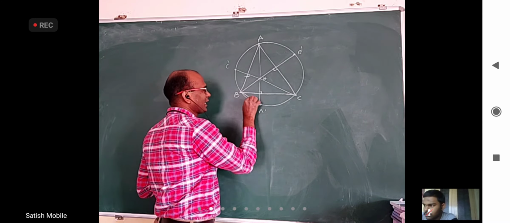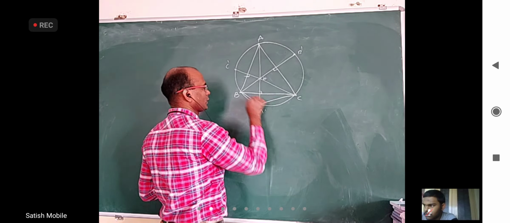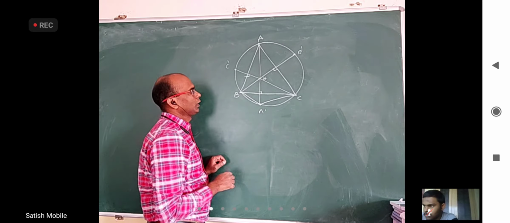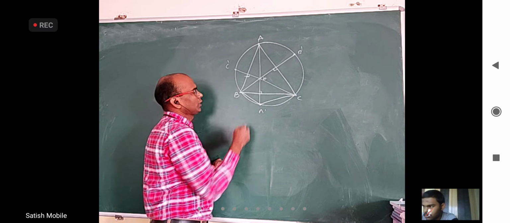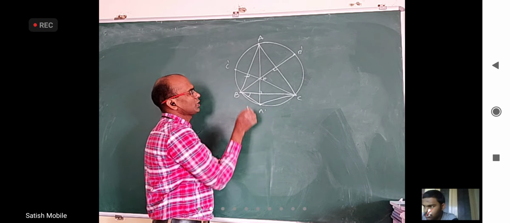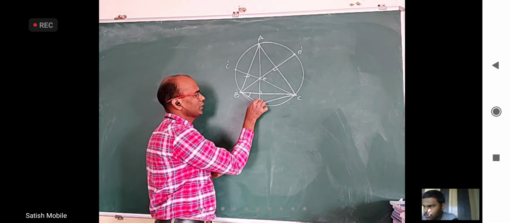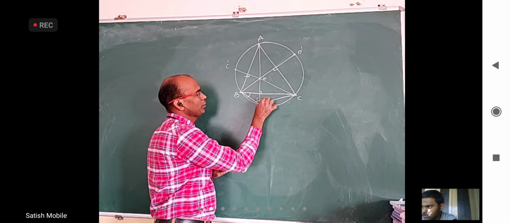If I take A dash B C, this new triangle I am taking, what are the angles we just got? We got this angle as C, I remember it. This angle will come B.